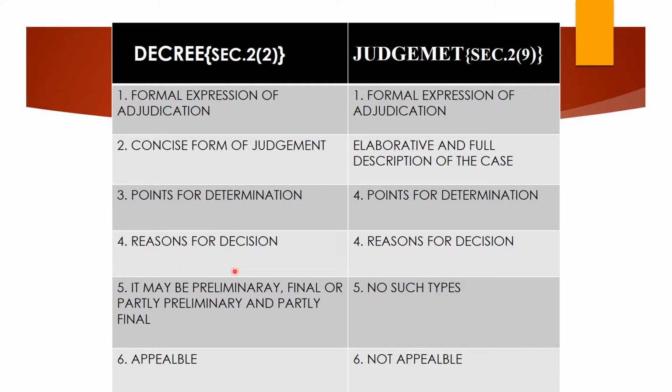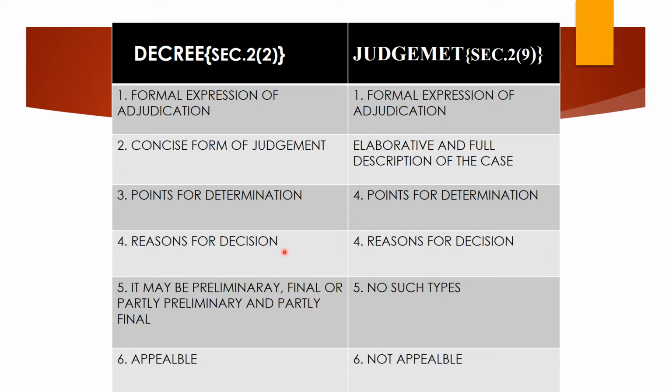And the fourth one is that the decree is going to assign the reasons, on what ground the court has taken the decision. We all know that it is one of the principles of natural justice. We must assign the reasons, on what basis, on what grounds actually the court has taken the decision.